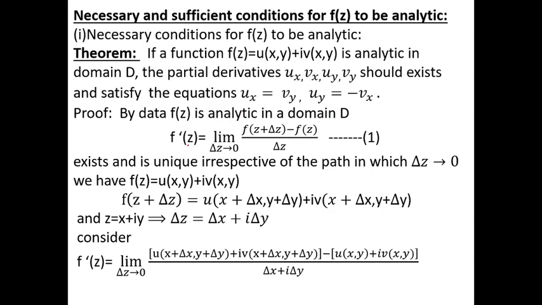According to the definition of differentiation, f dash z is equal to, we know the differentiability formula. For this theorem, we can use this formula. f dash z is equal to limit delta z tends to 0, f of z plus delta z minus f of z, whole divided by delta z, treated as equation number 1. Differentiation exists and is unique irrespective of the path along which delta z tends to 0. Irrespective of path means here we have two paths. One is delta x tends to 0, another one is delta y tends to 0.